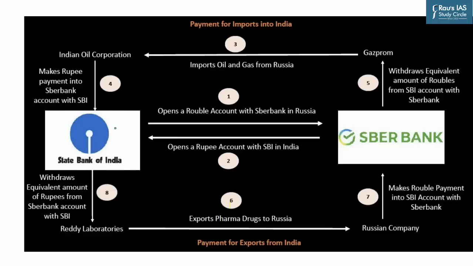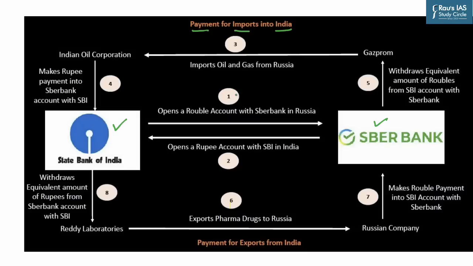Here we can see that there is State Bank of India, which will establish the Vostro account. And there is a second bank, which is the SBER bank. This is the bank from Russia. Now, how this entire flow will work, let us help you in understanding that, for which we have defined the system in terms of two flows. First is payment for imports into India. Now, let's pay attention to the aspect of flow.